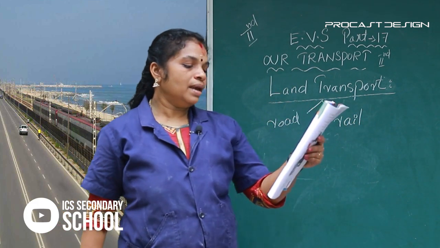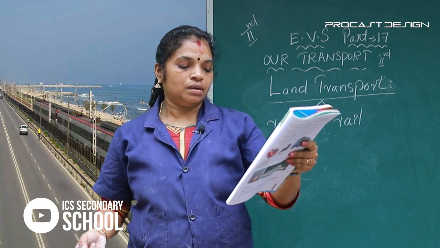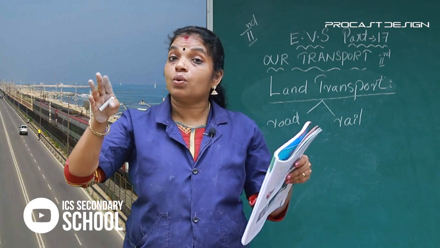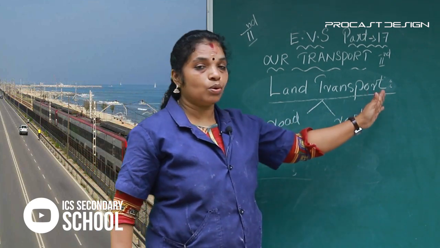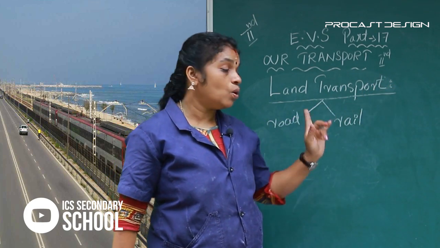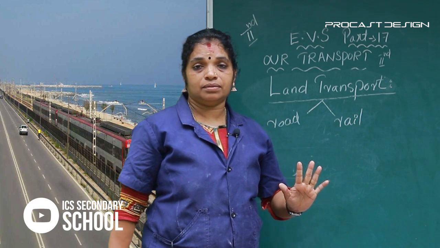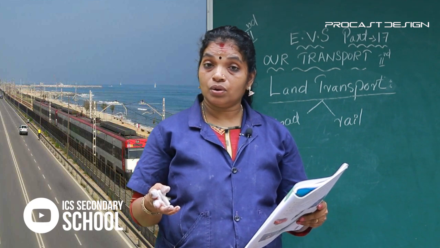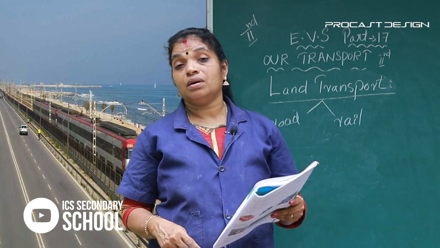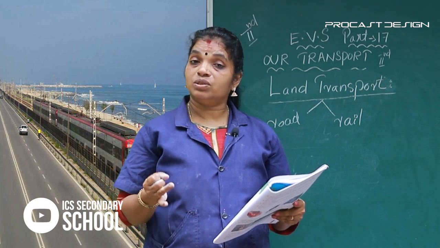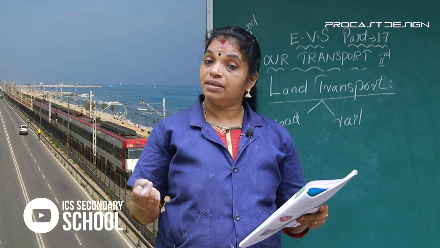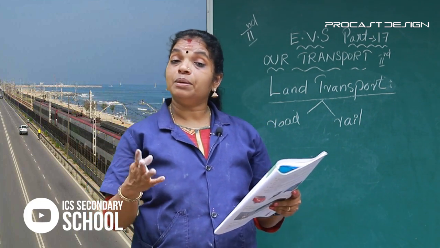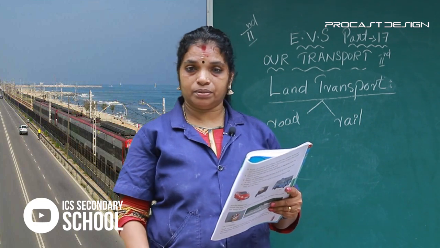Land transport is of two kinds, two ways: vehicles that move on road or rail. Clear? On the road, there are many types of vehicles: buses, cars, vans, lorries, bikes, scooters, auto rickshaws, different types of jeeps.